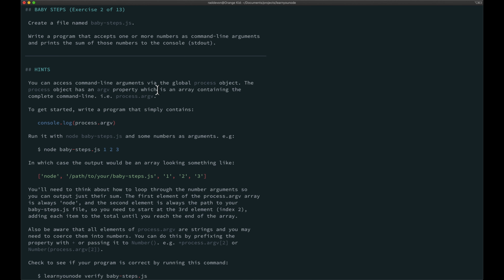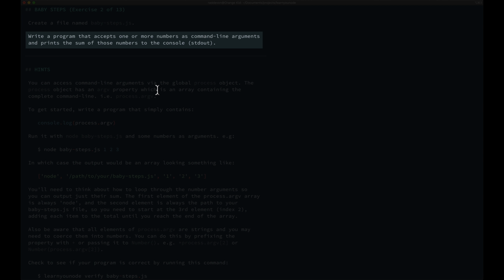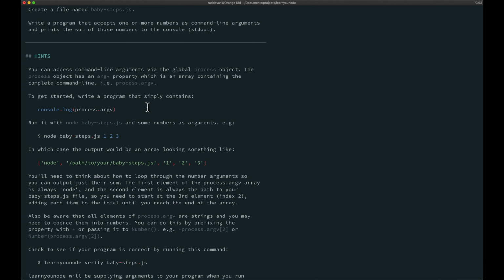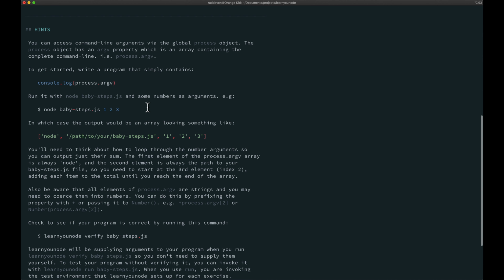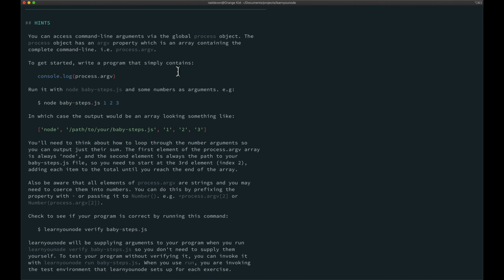We're going to create a file named baby-steps.js. Write a program that accepts one or more numbers as command line arguments and prints the sum of those numbers to the console. In our hints, you can access command line arguments via the global process object. The process object has an argv property, which is an array containing the complete command line. So here's how we would get to that, process.argv. That would give us the complete command line.